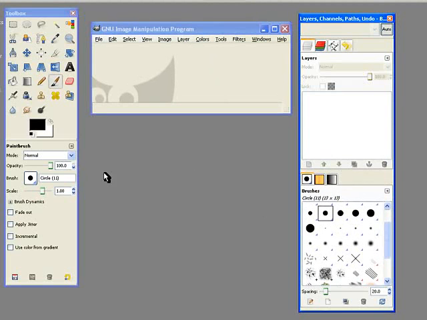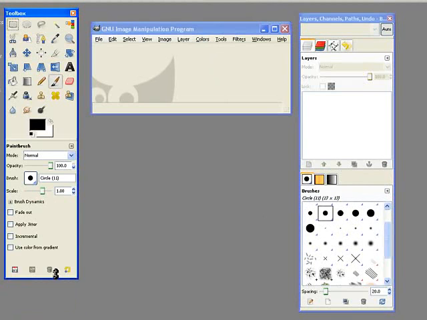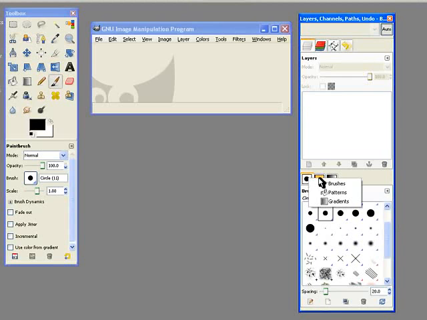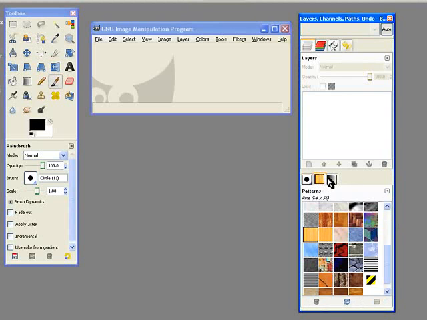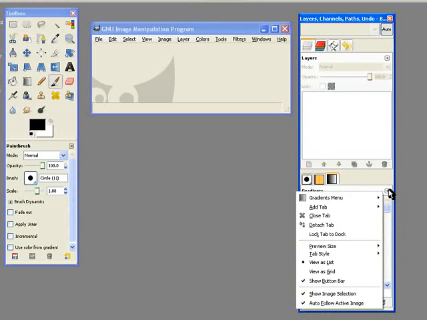Remember, you can move these windows, resize the windows by clicking and dragging. But what I want to do is I'm going to start by closing all these tabs. And if you go to the little button at the side, you can close each tab in turn.